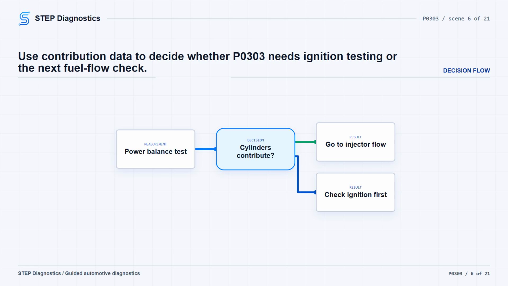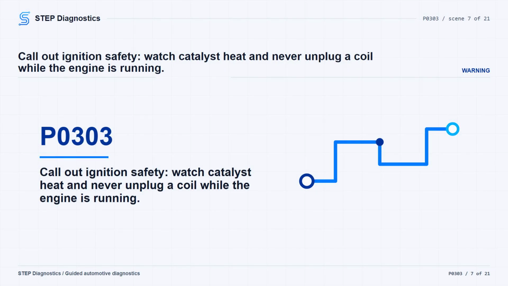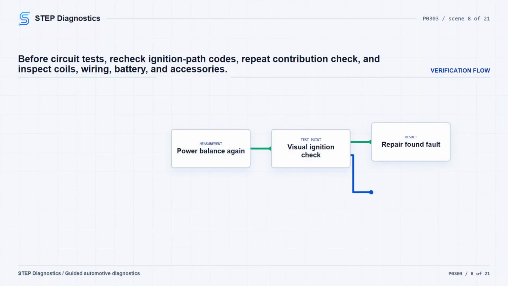On the ignition path, remember that a damaged ignition system can drive catalyst temperature up, so inspect nearby components around the catalyst and muffler for heat damage. Also, do not unplug a coil unit with the engine running. That can damage the coil or the PCM. When the ignition path is entered, check codes again in that ignition context. If a transport mode related code is the issue, deactivate transport mode, clear the PCM codes, and repeat the self-test. Otherwise, continue with power balance.